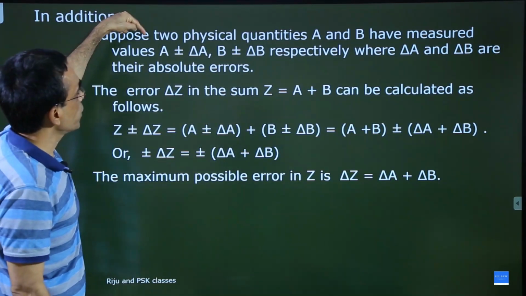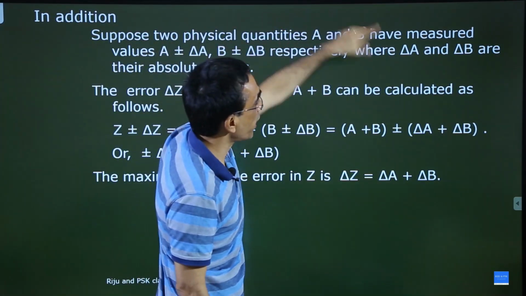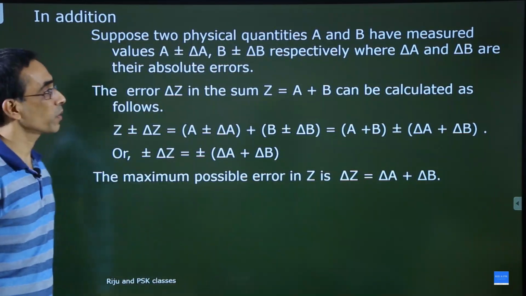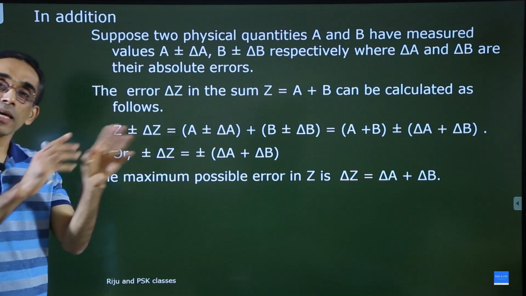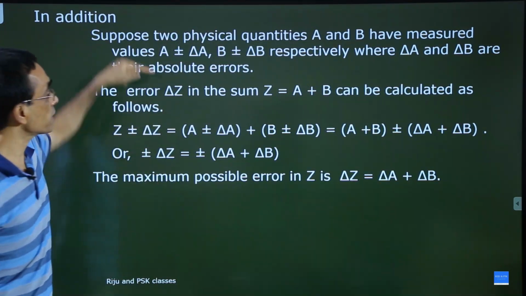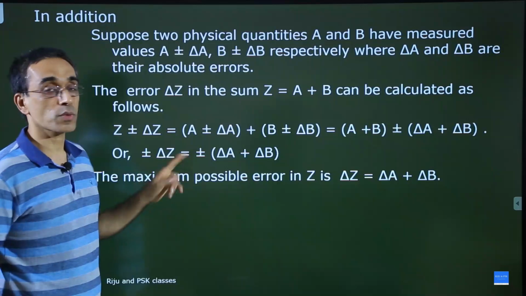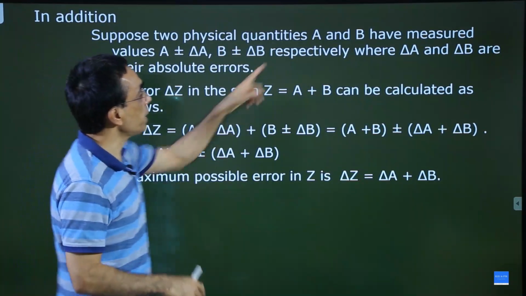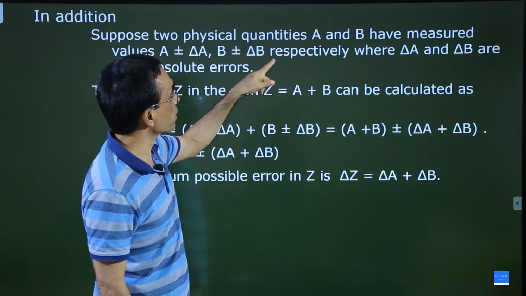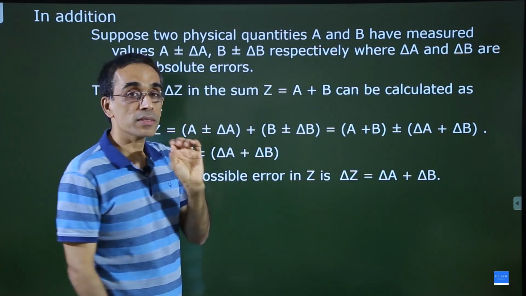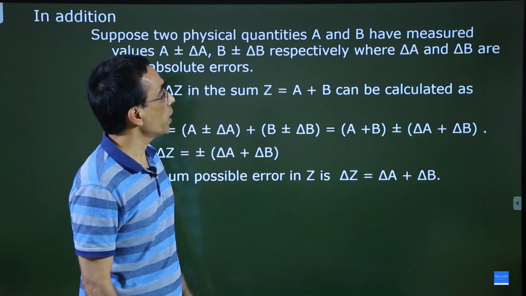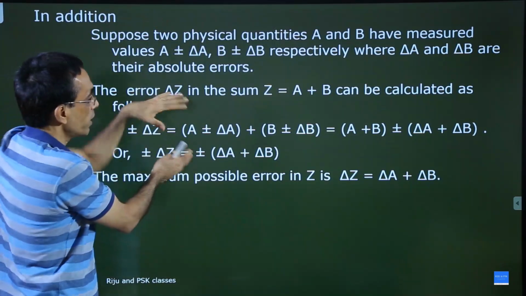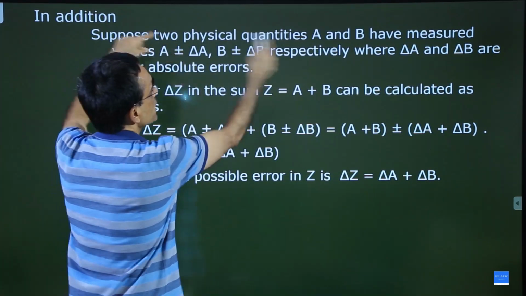Here, suppose two physical quantities A and B have measured values A plus or minus delta A, B plus or minus delta B. What does it mean? There are two physical quantities A and B. A is measured as A plus or minus delta A. So what does it mean? A is the true value, delta A is the absolute error. Similarly, B is also measured, B plus or minus delta B. B is the true value, delta B is the absolute error, where delta A and delta B are their absolute errors. So wherever you see delta A, delta B, everything is explained there.